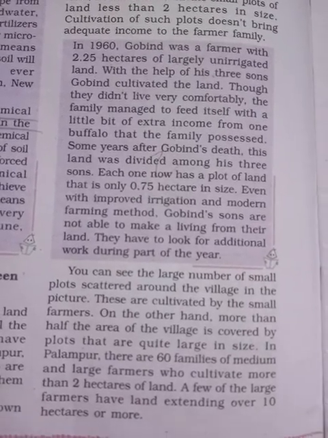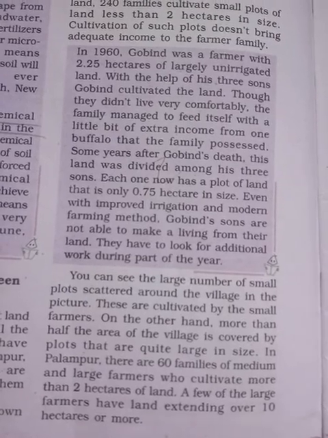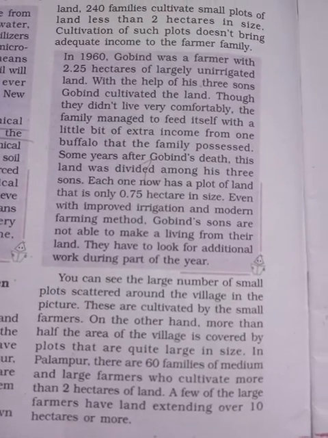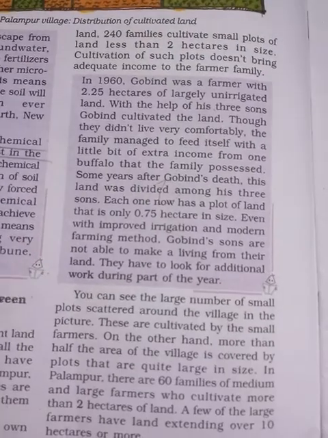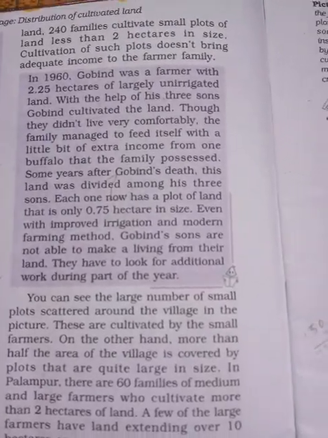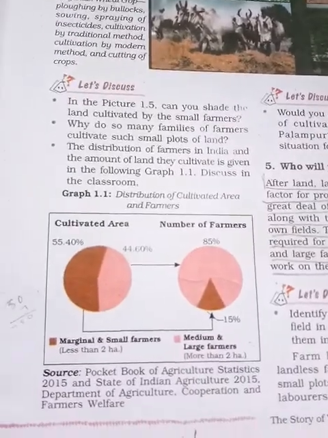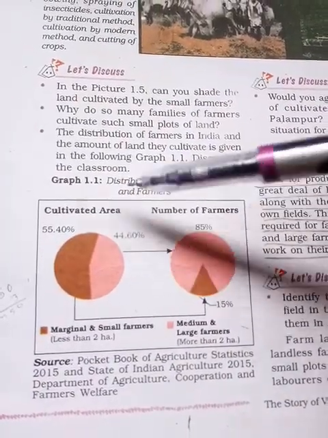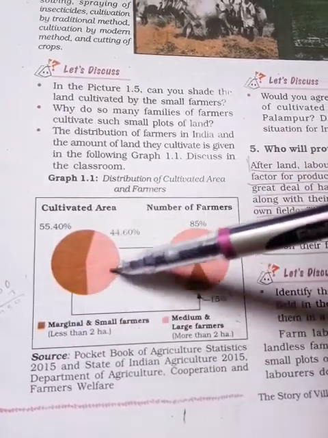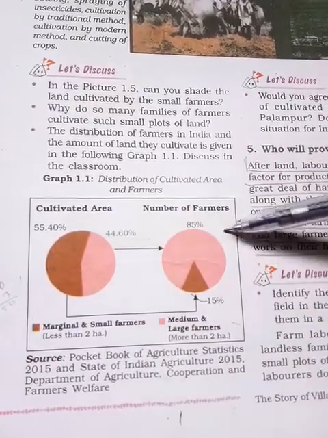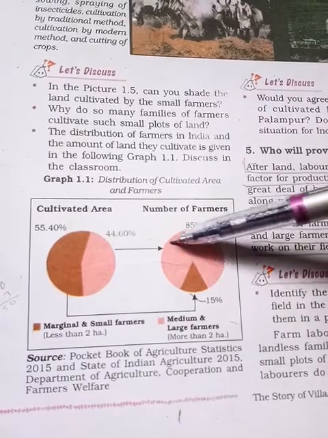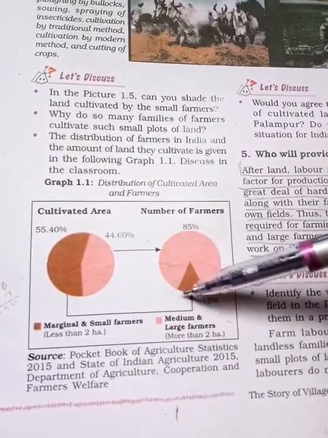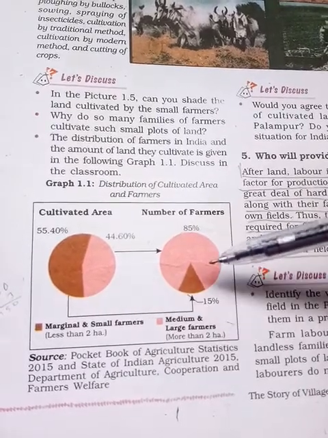Okay, they cultivate more than 2 hectares. And large farmers have more than 10 hectares. That means they occupy the large numbers. So you can see here the cultivated area and number of farmers. This is the marginal and small farmers, and this is the large farmer.